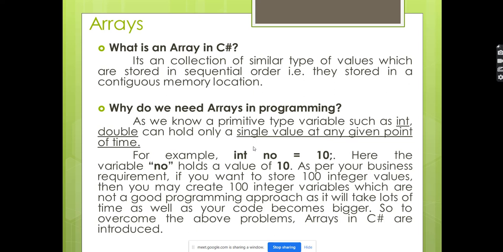Then you have to create another array, a string array and an integer array. You have to create them separately. You cannot club things of different data types. You can club the same data types, but you cannot club different data types in an array. Previously, we could not assign a string value to an integer, right? Same in array concepts also. In an array, we cannot assign different data types. You have to be specific. If you're creating integer values, then the array will hold only integer values.